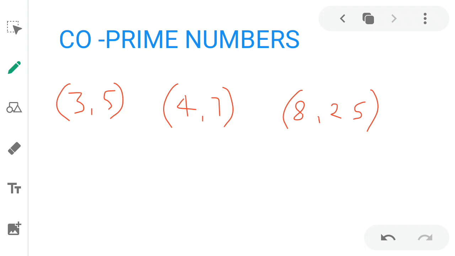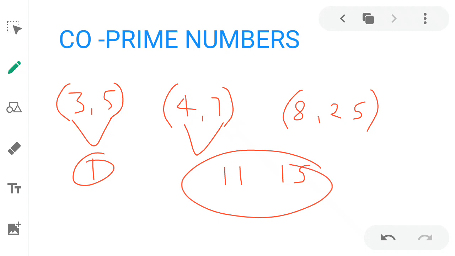Here 3 and 5 both have no common factor other than 1. 4 and 7 also have no common factor. 8 and 25 also have no common factor. In the same manner, if we take 11 and 15, 11 and 15 also have no common factor. If two numbers are given and the numbers have no common factor, then the numbers are called co-prime numbers.